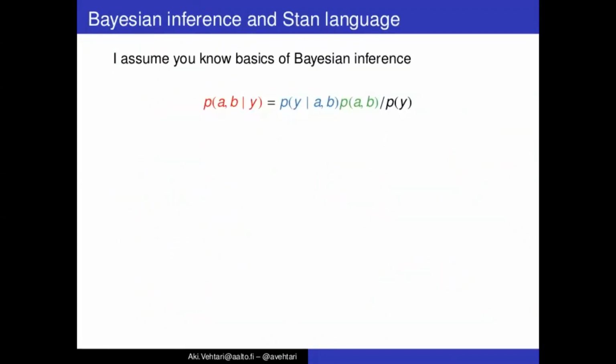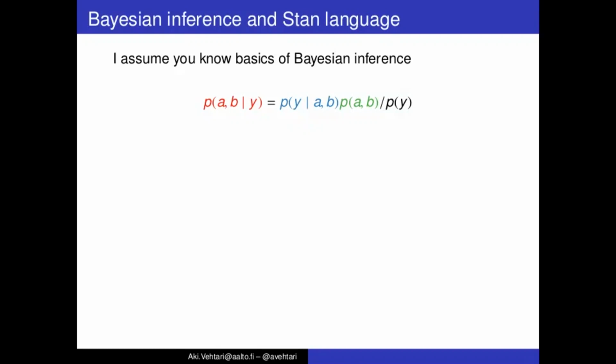Next I'm going to talk a bit more about what is going on inside Stan. I assume you know the basics of Bayesian inference, but to make the connection to what is going on inside Stan, here's the Bayes rule. I'm now using these colors differently than previously in the Stan language code. So now red is the posterior distribution.